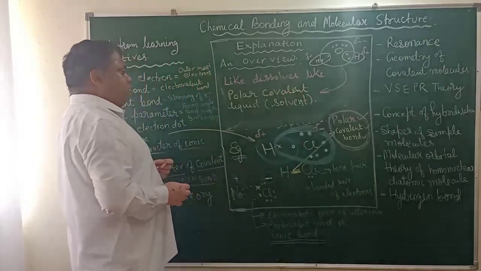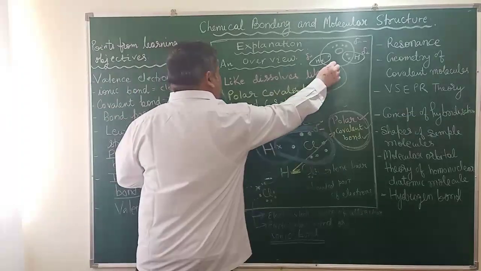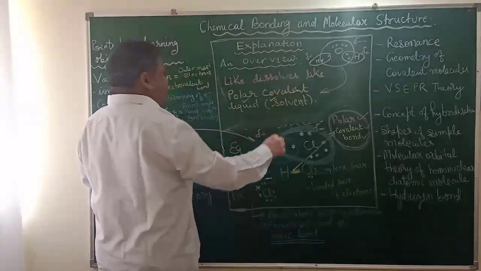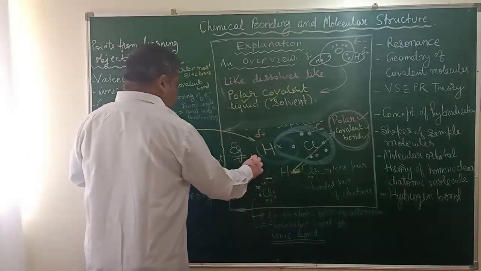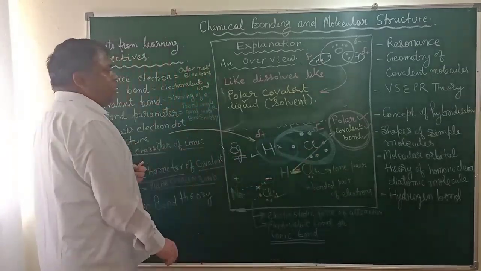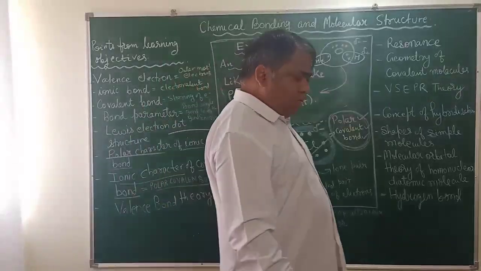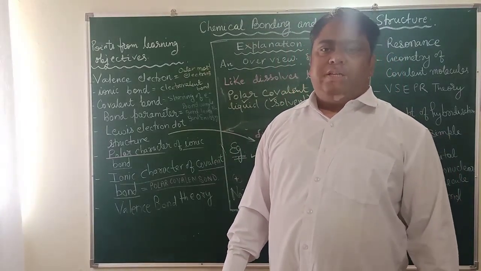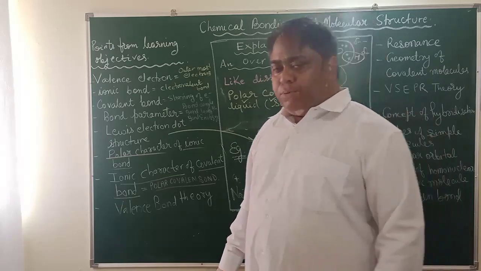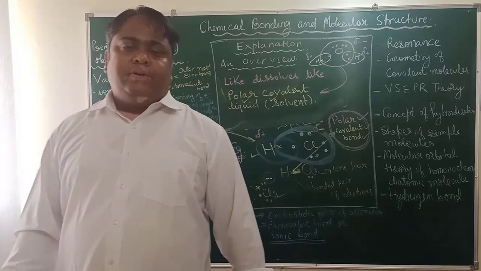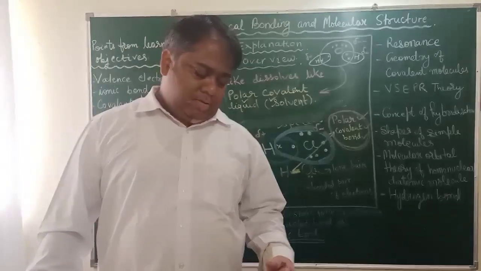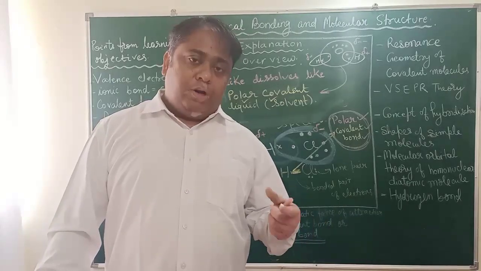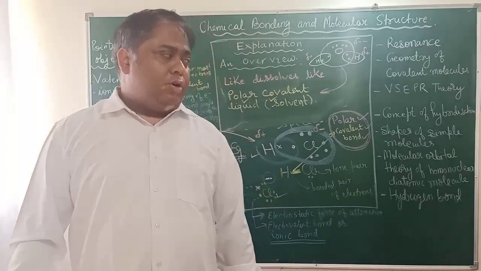Solvent is something which dissolves solute. So that is why water, first thing is it is covalent, second thing it is polar. That is why water is able to dissolve both covalent compounds as well as ionic compounds. You will find that water can dissolve sugar also, which is covalent, and water can dissolve common salt also, which is ionic, because water is a polar covalent solvent and it can ionize the ionic salt, and it can polarize the polar covalent salt.